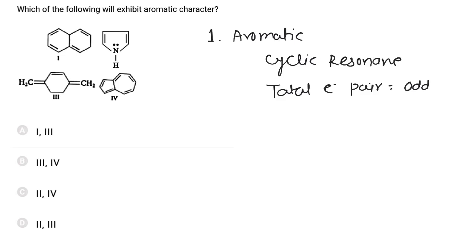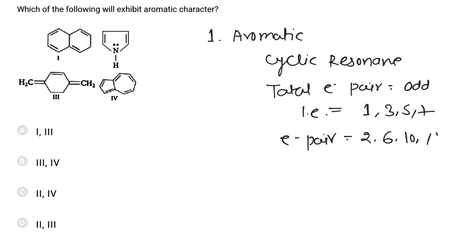So for a molecule to be aromatic, it must have 1, 3, 5, 7 electron pairs, or total electrons 2, 6, 10, 14. So first is a non-aromatic compound, second is an aromatic compound because this molecule has 3 electron pairs and they all are present in cyclic resonance.